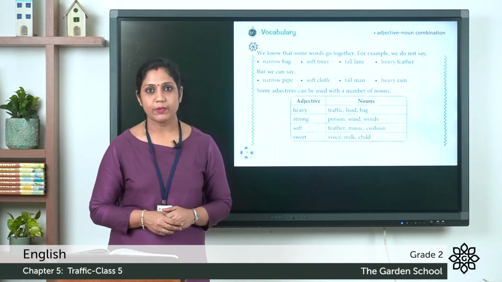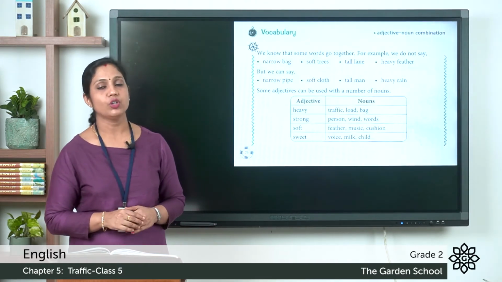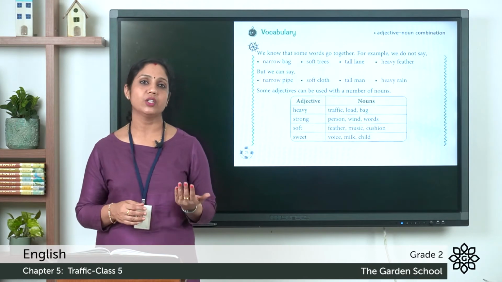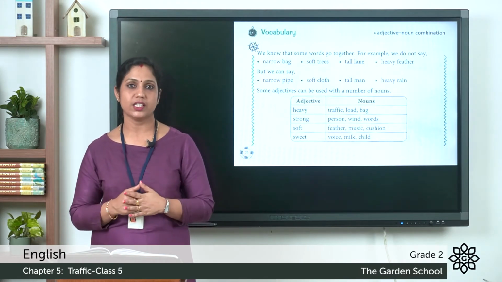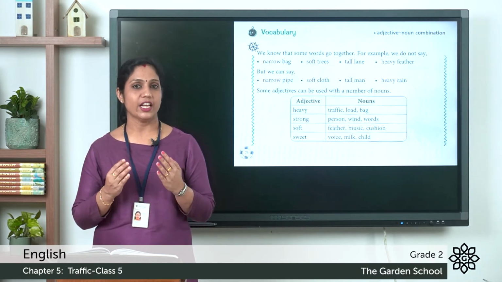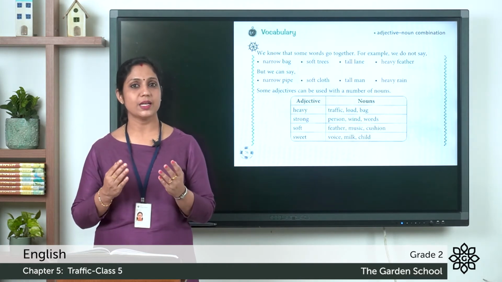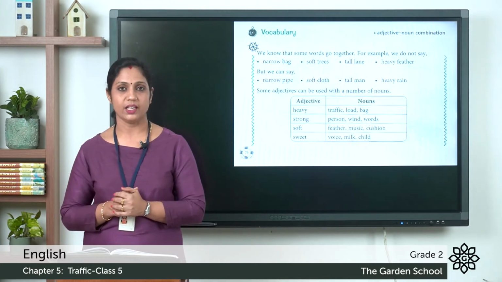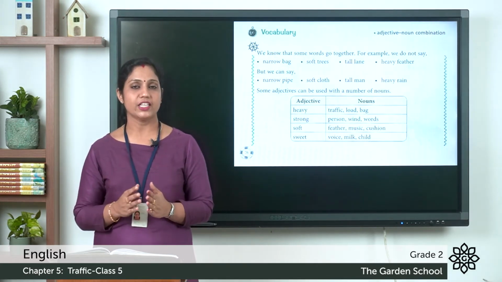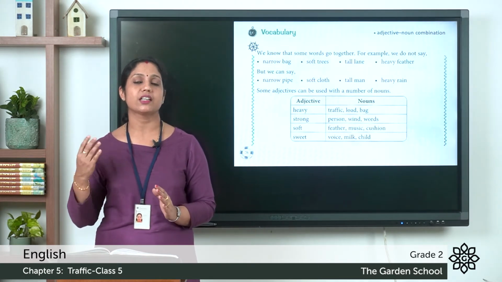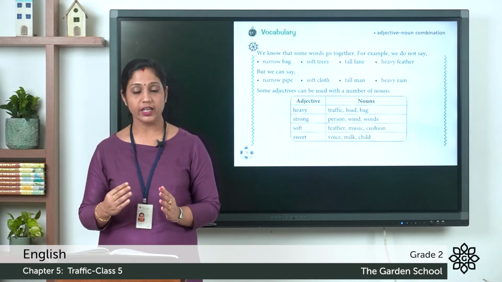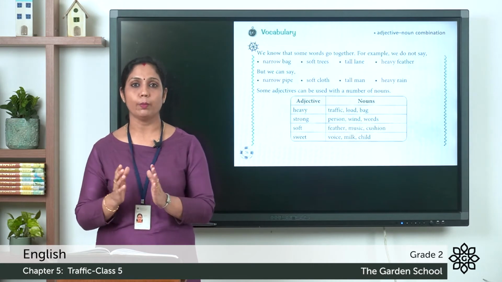Let's move on to our grammar part. Adjective noun combination. We have learned what is an adjective and what is a noun. So what is a noun? Noun is the name of a person, place, animal or a thing. And what is an adjective? Adjective is a word that describes a noun. So here it is adjective noun combination.